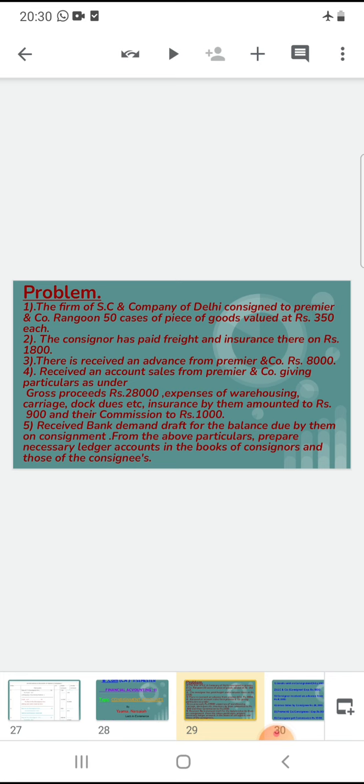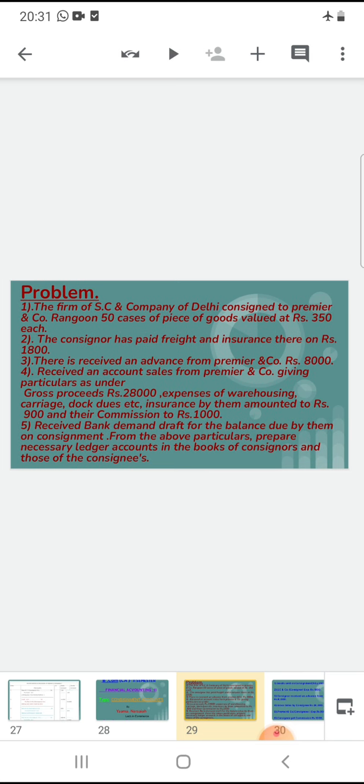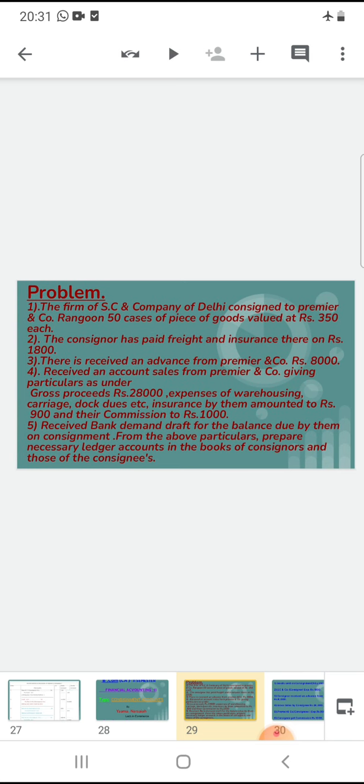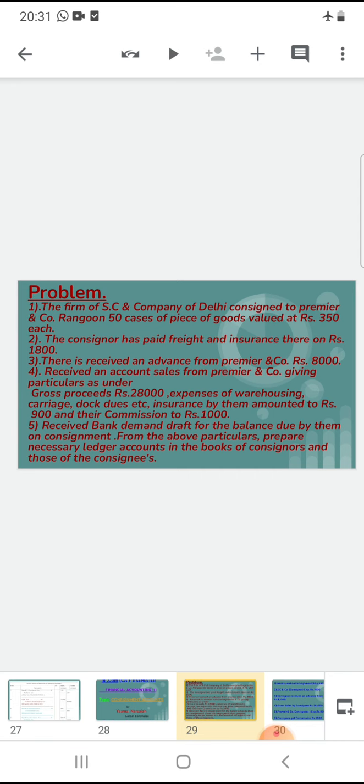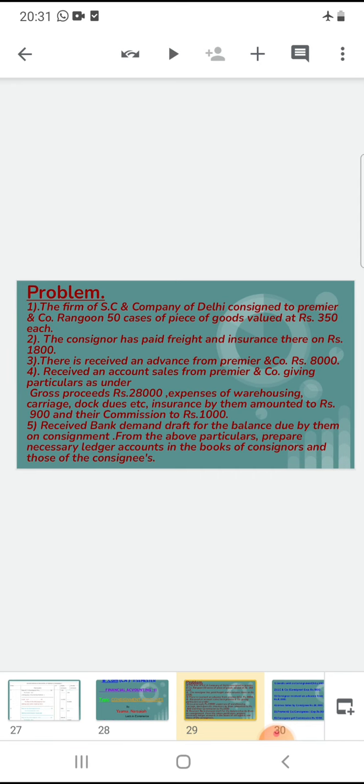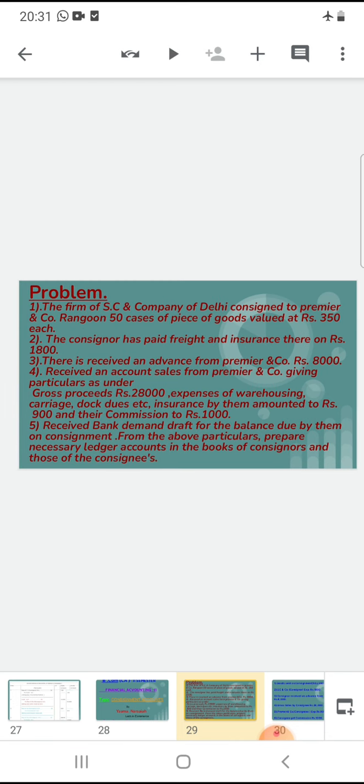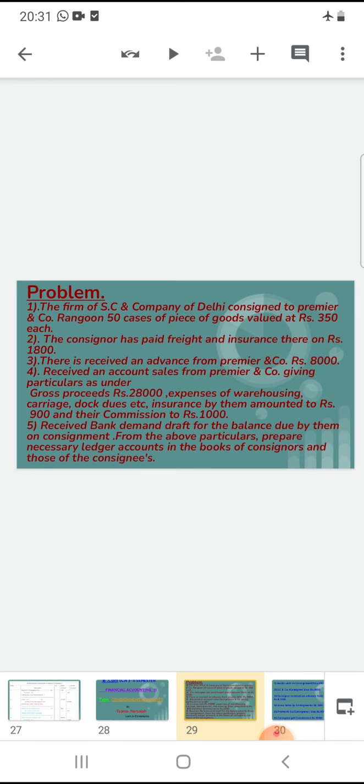SC and Company sends the goods to Premier and Company of Rangoon, 50 cases of goods at the rate of 350 each. So Premier and Company of Rangoon is the consignee or agent. Okay, is it clear? Who is the consignor? SC and Company of Delhi is the consignor.